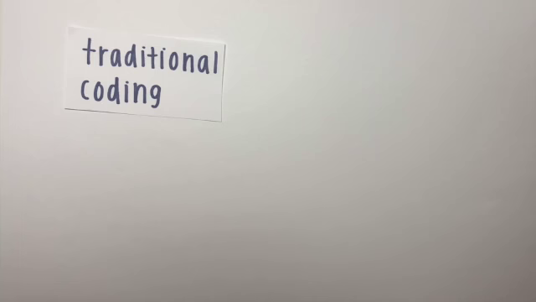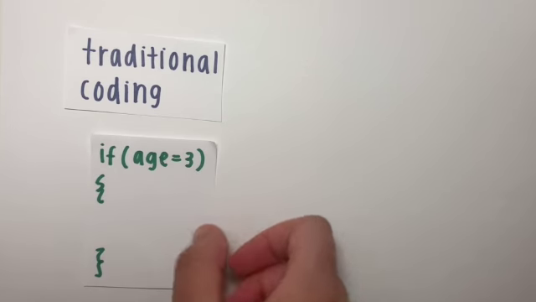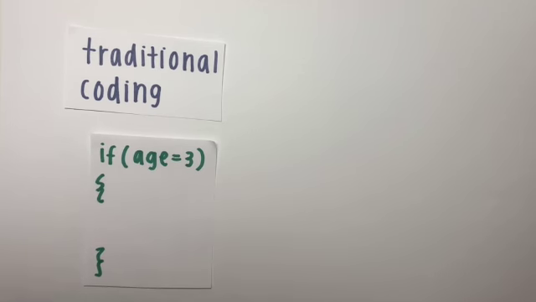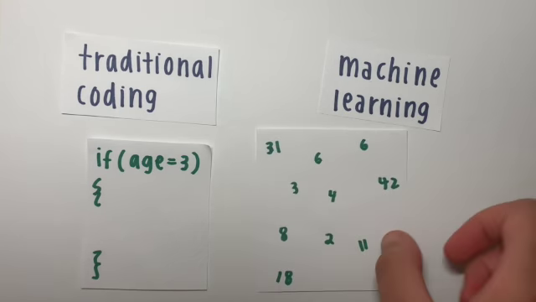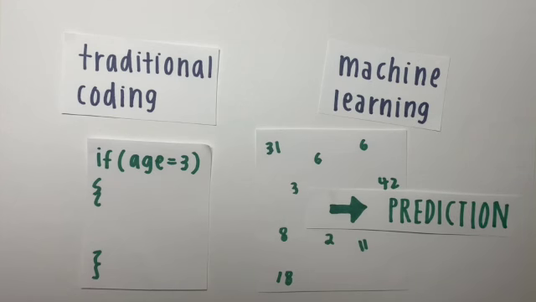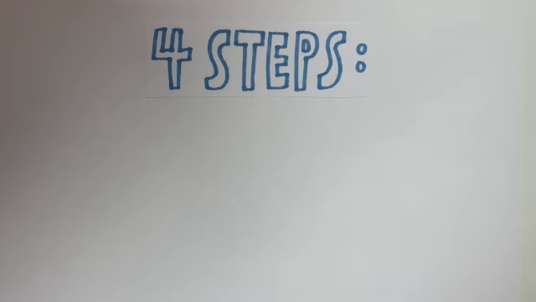In traditional coding, computer scientists have to program the computer to perform actions for every instance. With machine learning, however, data is used to create a model so that the computer can predict an outcome for an instance that hasn't necessarily been programmed for. There are 4 main steps to create any machine learning model.